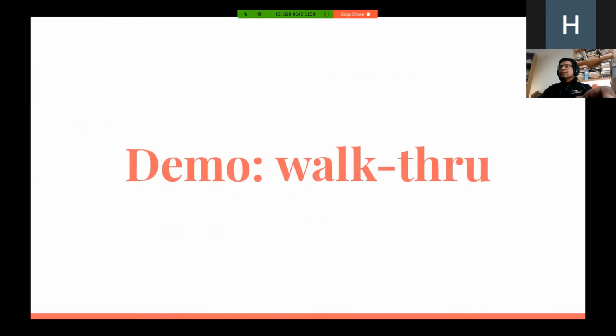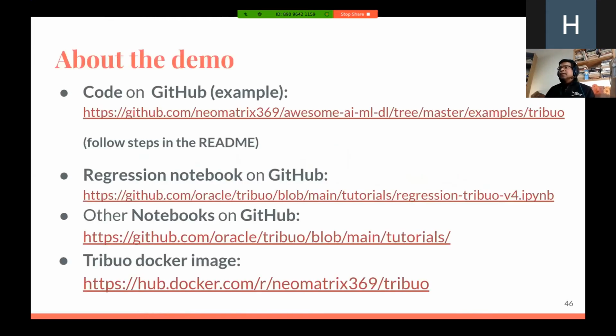So with that, it brings us to a point where I could actually show you some work in action, because I've been talking about things and showing you links, but I would also like to show you some code and show it running. So here's a set of links to the demo that I'm going to be presenting. We are building a regression model from a data set, and we're using this library called Tribuo. And these are the links to the various artifacts. You could also do this yourself by going to the first link and following the steps in there.